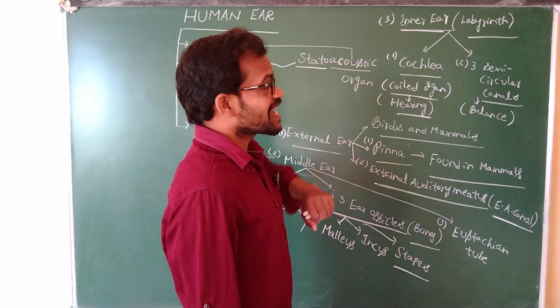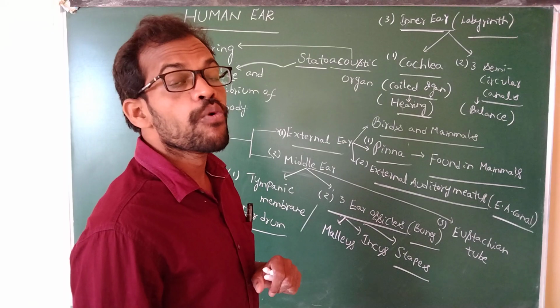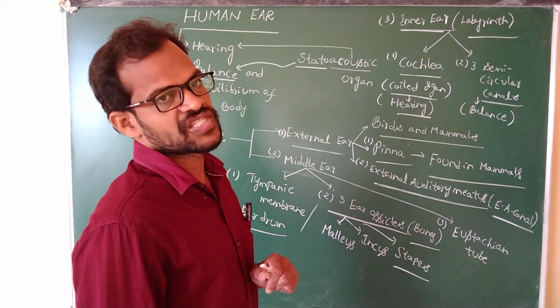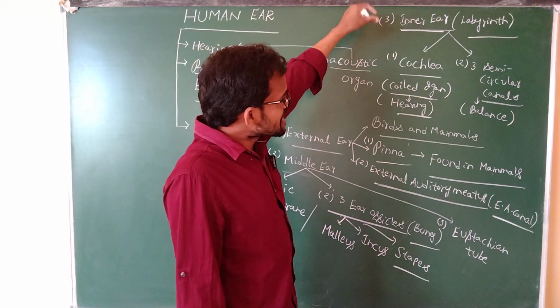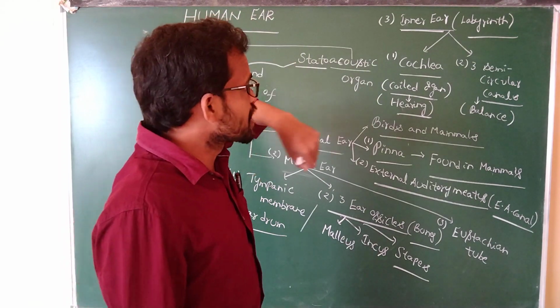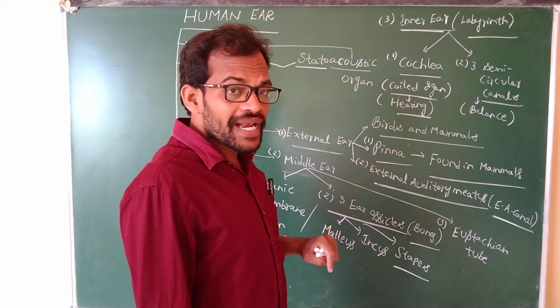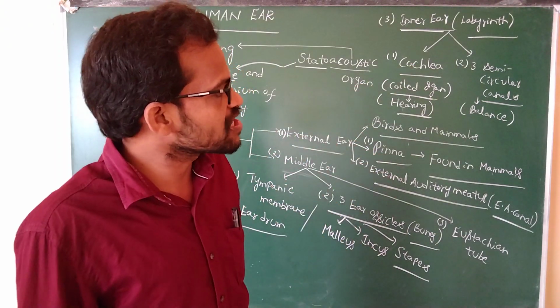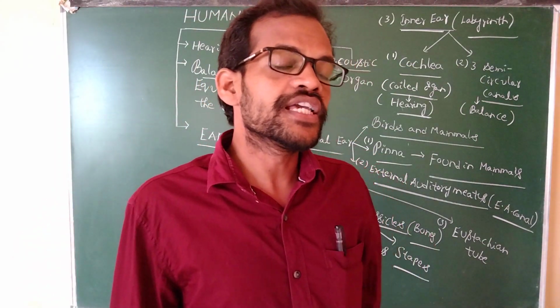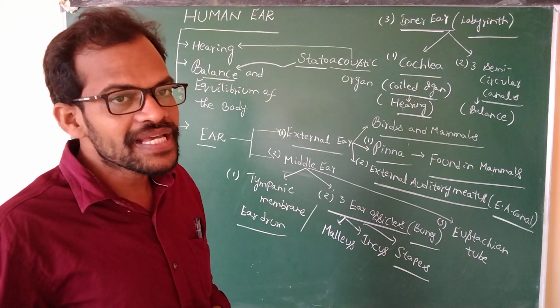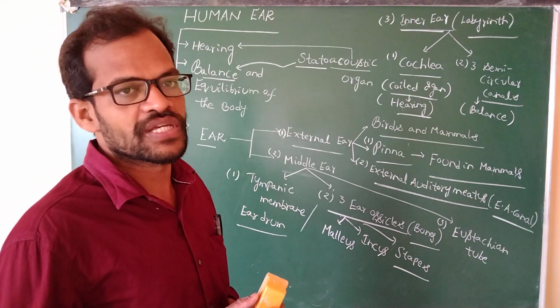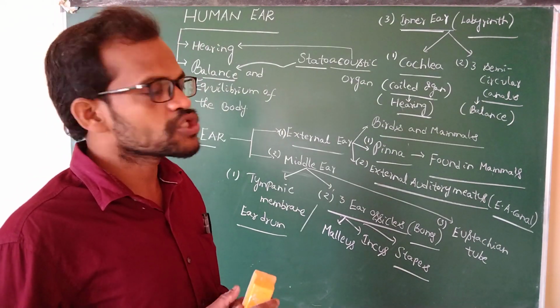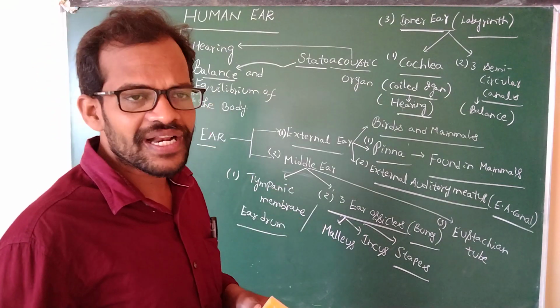The inner ear, or internal ear, is made up of the bony labyrinth and membranous labyrinth. If you observe the internal parts of the inner ear, anatomically, the coiled organ is known as the cochlea. This cochlea is helpful for the hearing process. The three semicircular canals are helpful for balance and to maintain the equilibrium of the body, for rotation movements, forward and backward movement of the head. All this is helped by the semicircular canals.